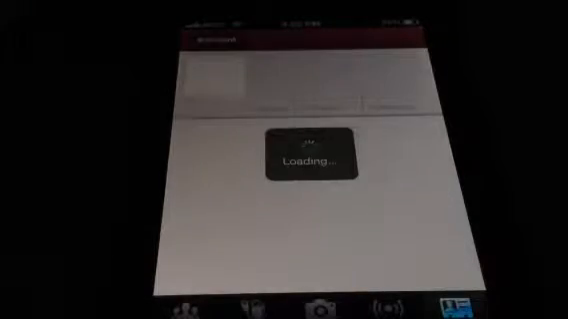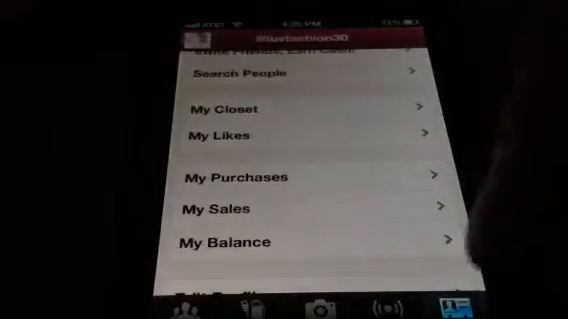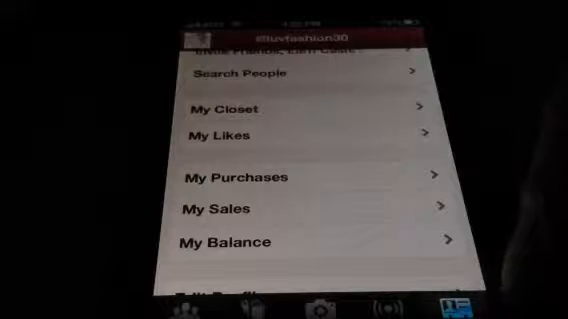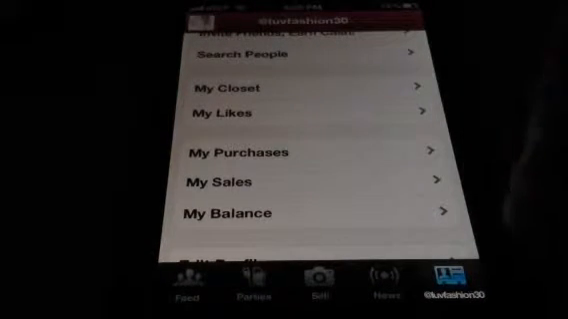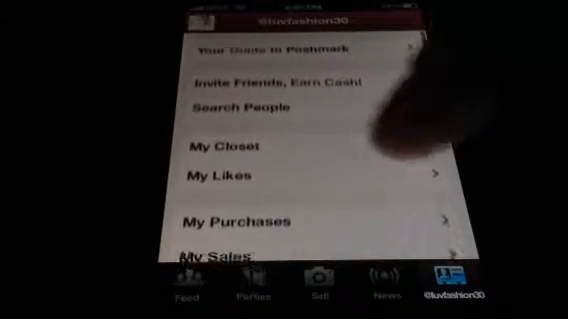You have your closet. So this is under your account. So this little Love Fashion 30 down here, that's actually my account name. I'm sorry if you can't see that there. Love Fashion 30. That's my account name. So these are all the different categories under here. So you have your closet.